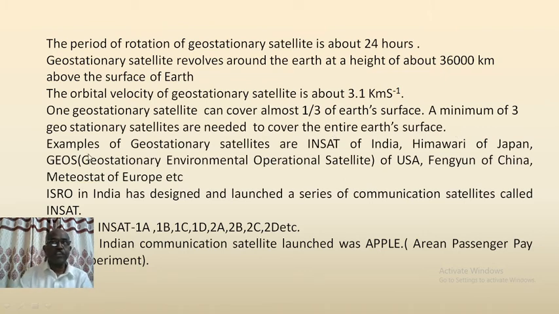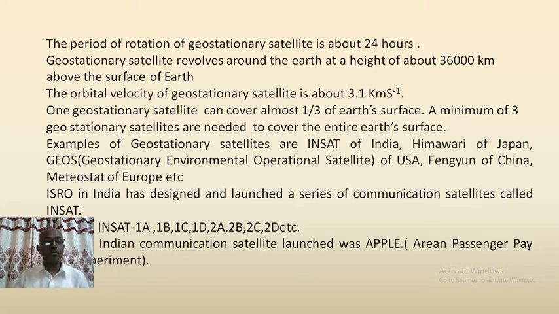Examples of the geostationary satellites are INSAT of India, Himawari of Japan, GEOS of USA, that is Geostationary Environmental Operational Satellite of USA, Fengyun of China, Meteosat of Europe, etc. ISRO in India has designed and launched a series of communication satellites called INSAT.